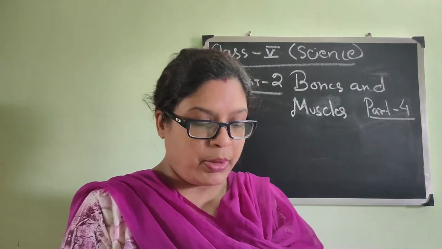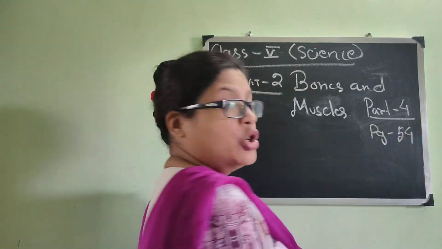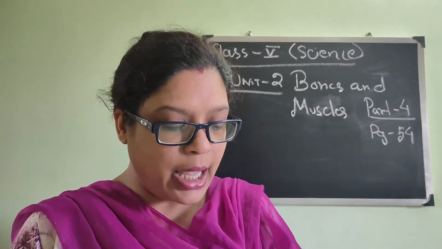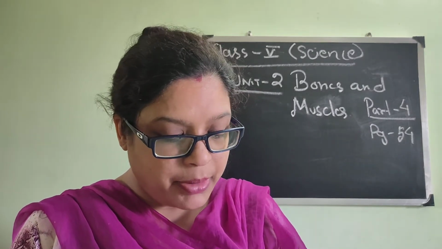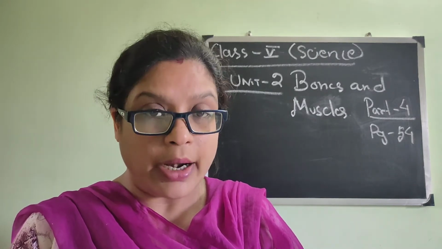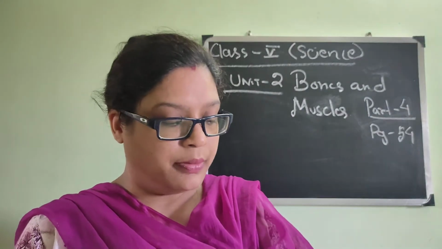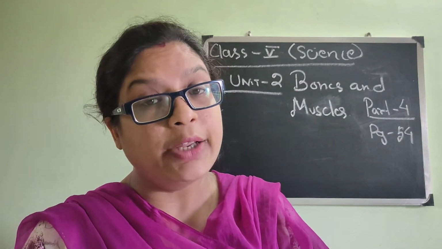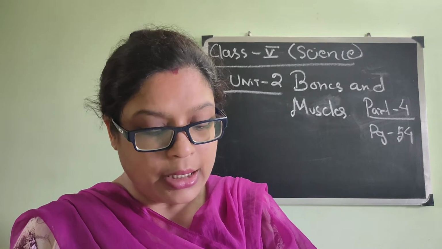Now we will start with page number 54. Joints. The most fascinating thing about the skeleton is that even though it is strong and rigid, it can be bent and moved. Bent means to move or to bend. This is possible because of the way the bones are joined. They are joined in different ways. That is the reason we can bend our bones and skeleton.